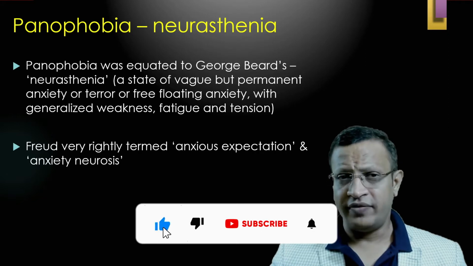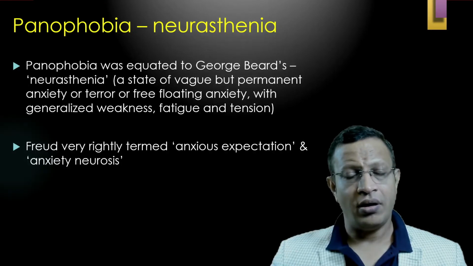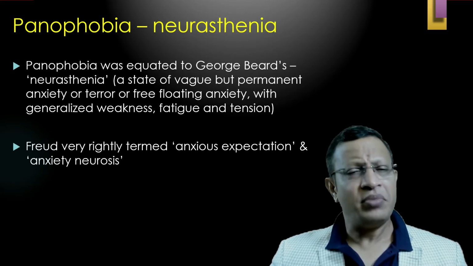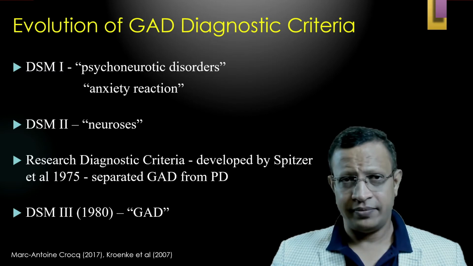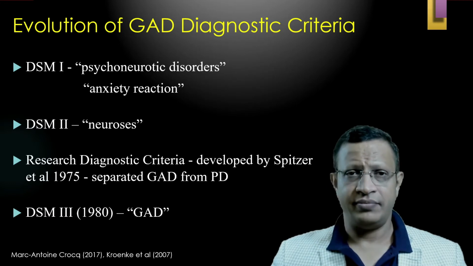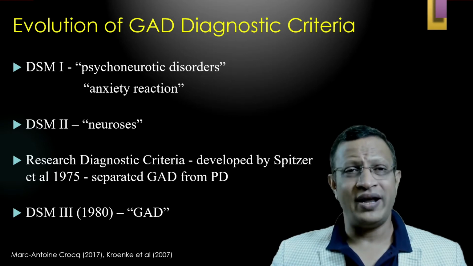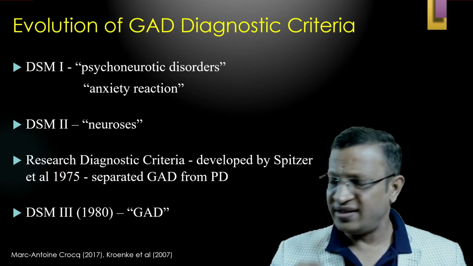Sigmund Freud also explained this, calling it anxious expectation or anxiety neurosis. Here he mentioned it arises from psychodynamic theory. We will not go into that detail, but you should know the evolution of generalized anxiety disorder. This disorder then entered the diagnostic classificatory system. In DSM-1, it was considered under a broader term called anxiety reaction or psychoneurotic disorders. It continued, and in DSM-2 it was considered as neurosis.